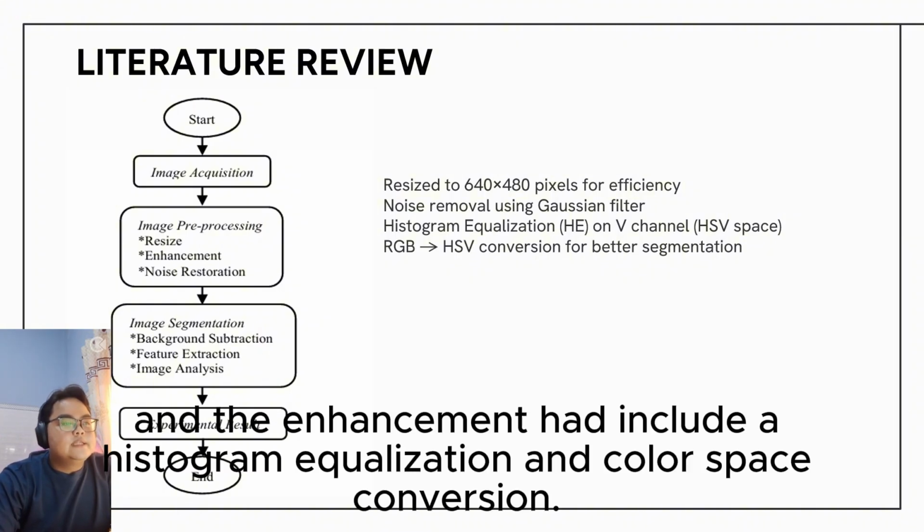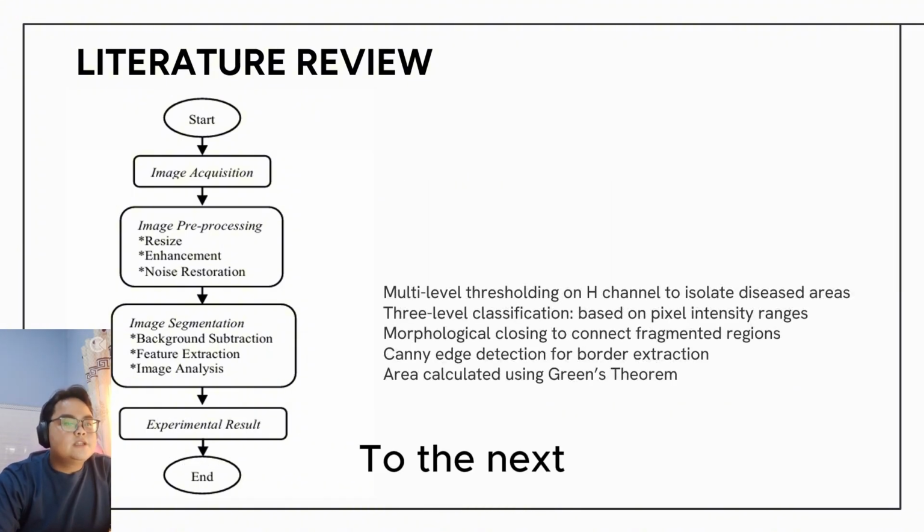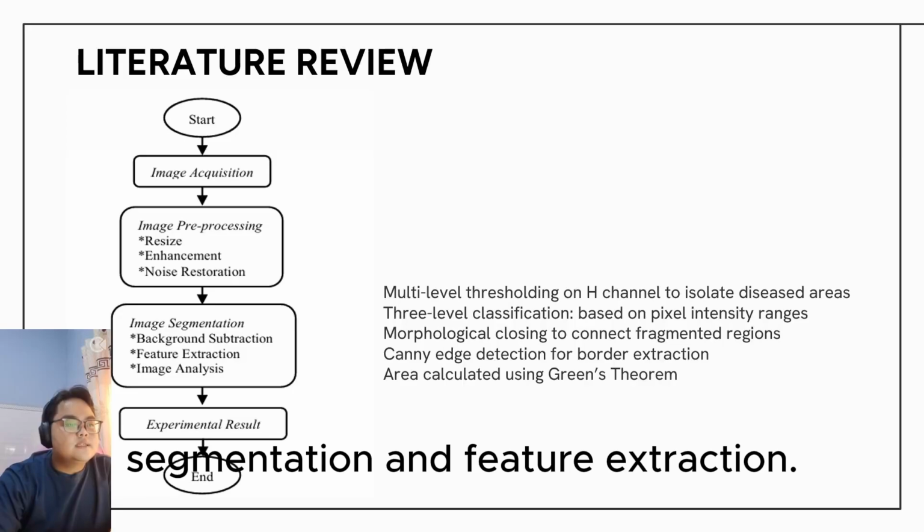And the enhancement includes histogram equalization and color space conversion. Next is segmentation and feature extraction.